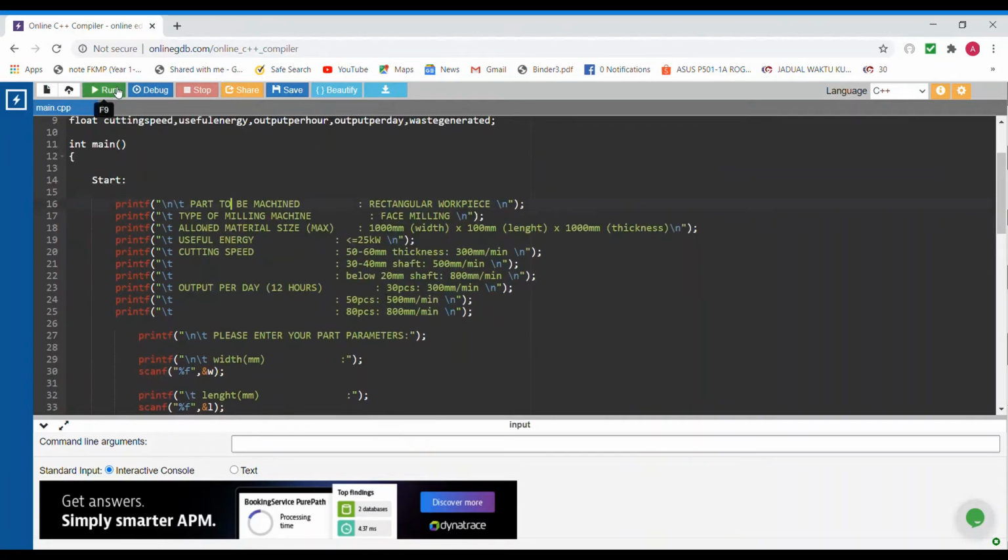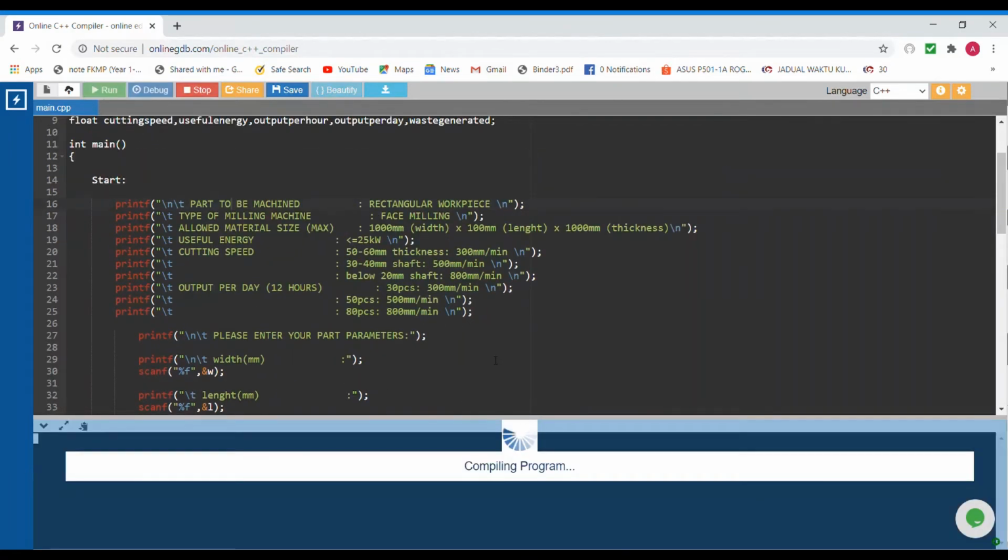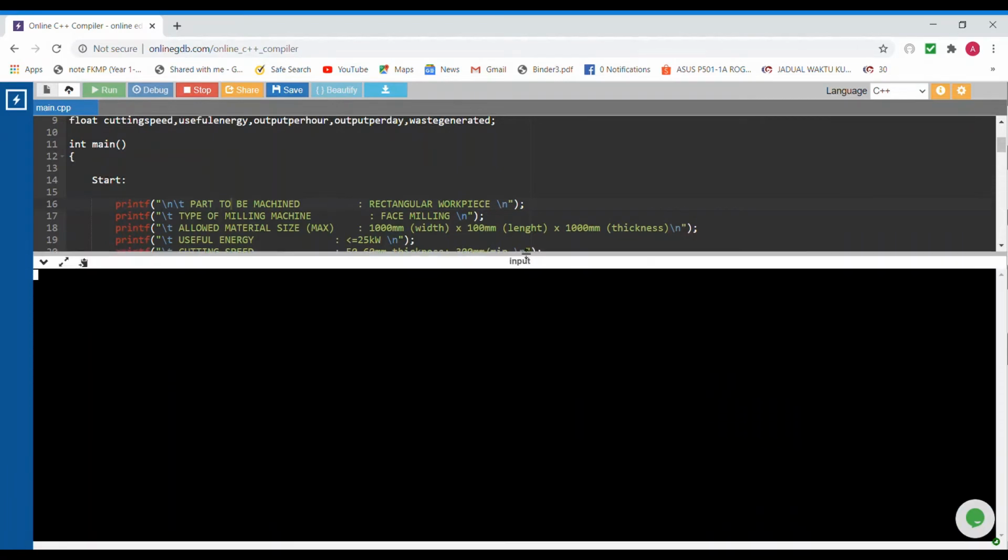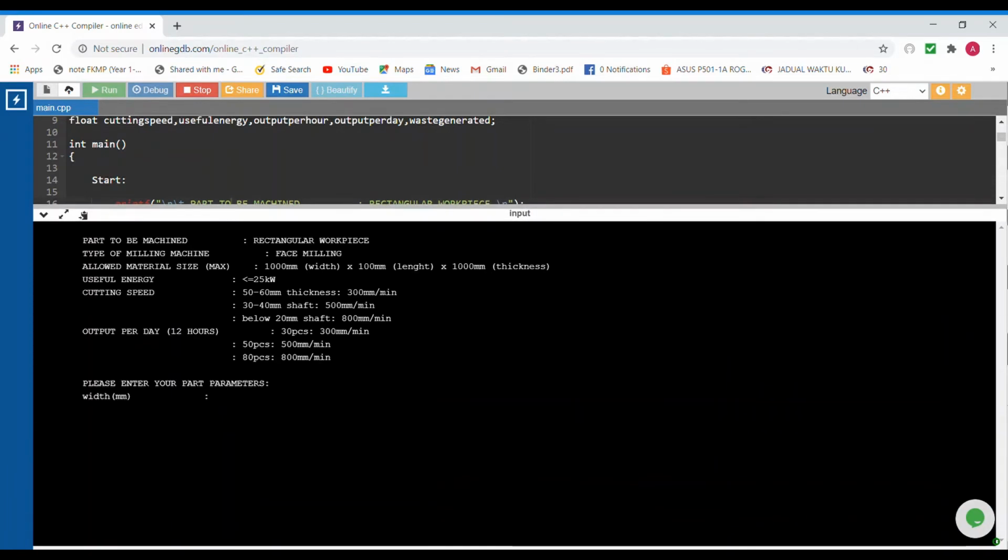And if we run this code, we will get this. So our product is 300 millimeter for the width, and for the length is 250, and our thickness is 330.